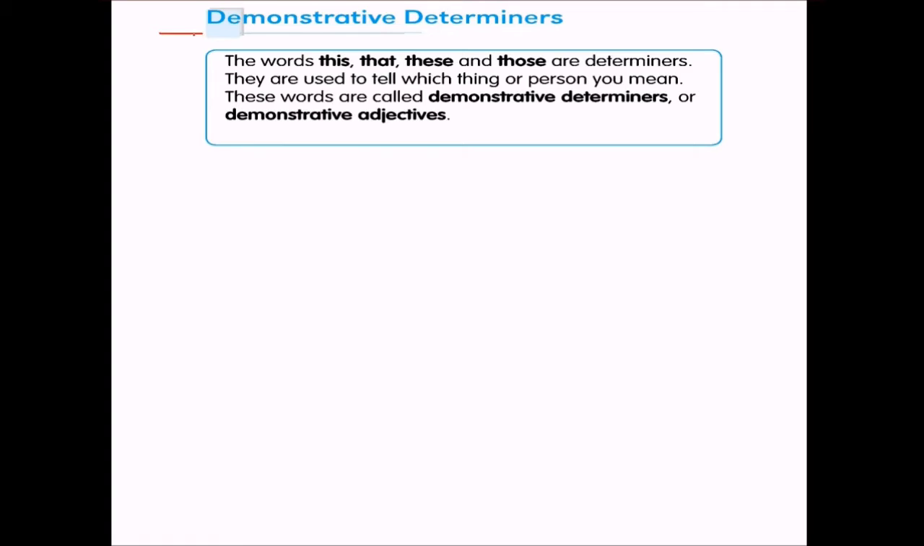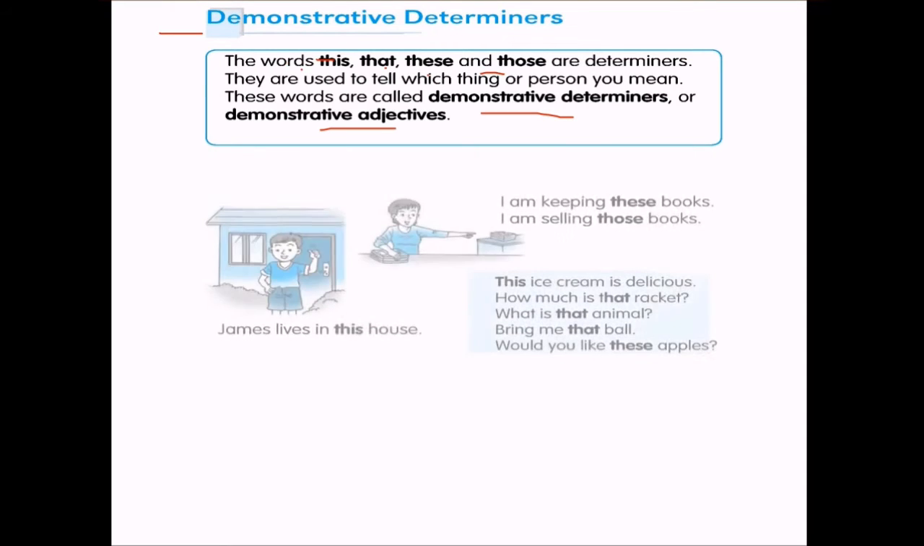What are demonstrative determiners? The words this, that, these, and those are determiners, and they are also used to tell which thing or person you mean. So these words are called demonstrative determiners or demonstrative adjectives, because they fall in the category of adjectives only.